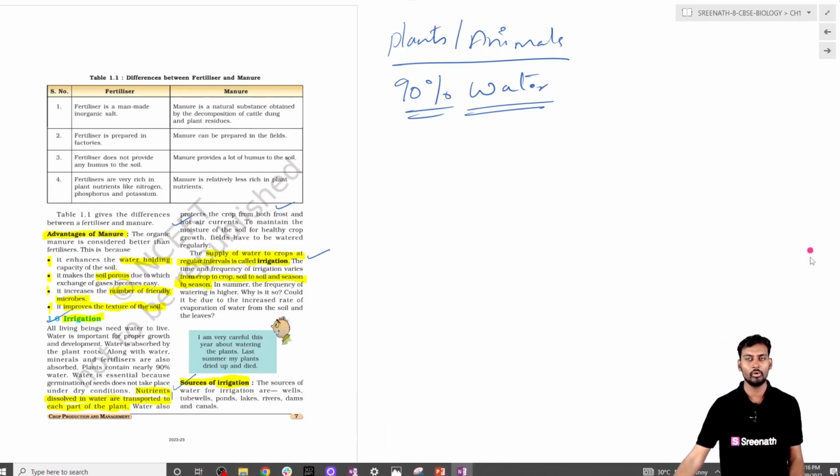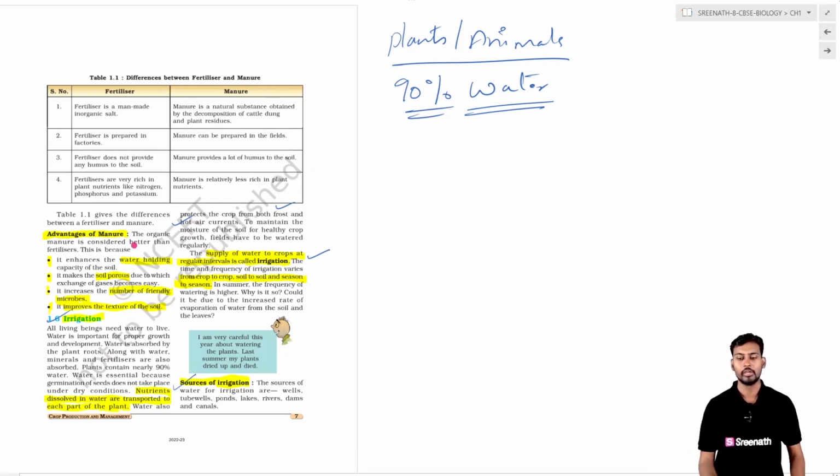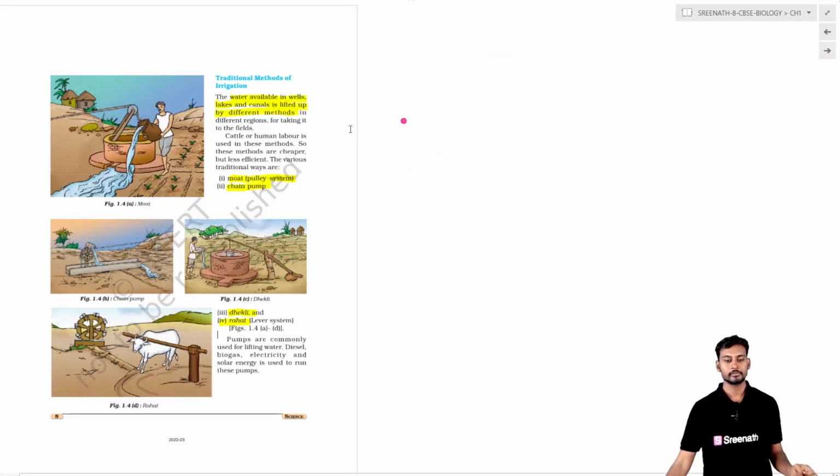This water will be provided to the plantation by means of channels. By means of channels, the water is provided to the crops. So here we are seeing the traditional and also some of the innovative ways in which water is provided for the crops.